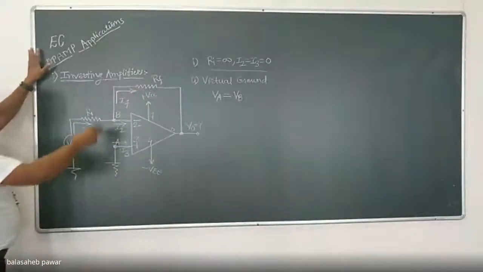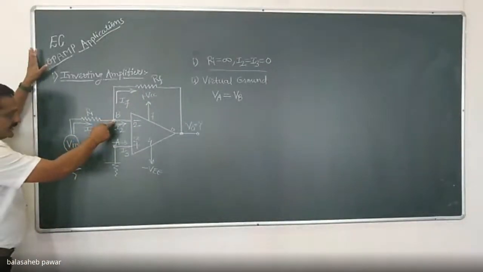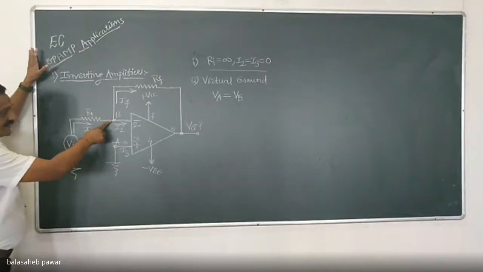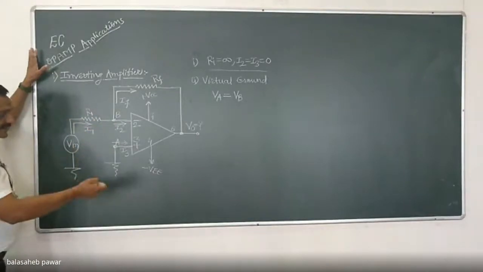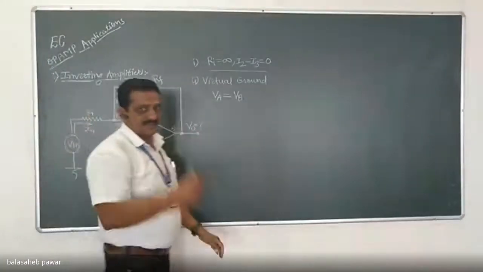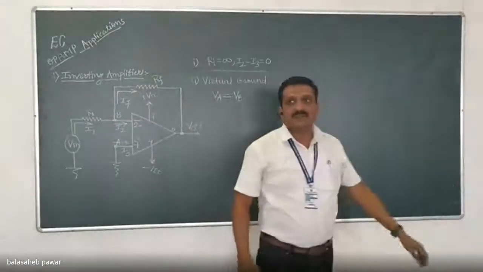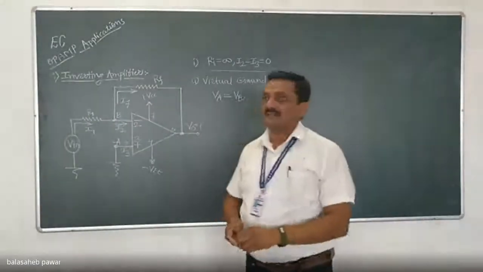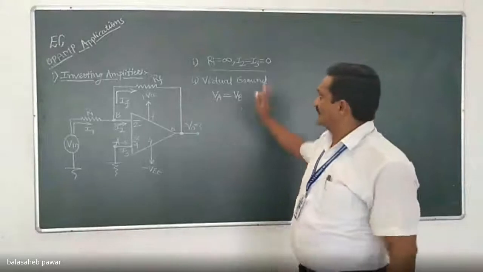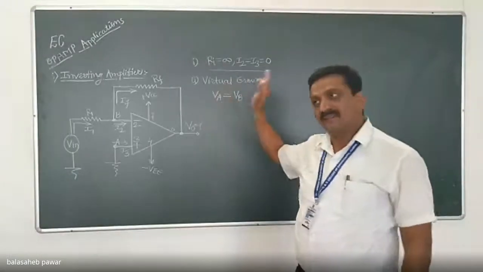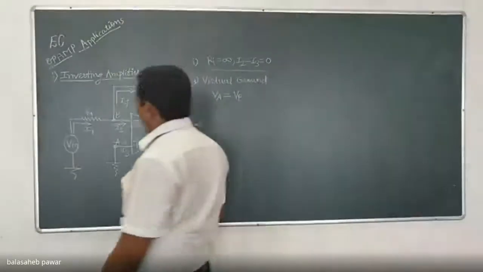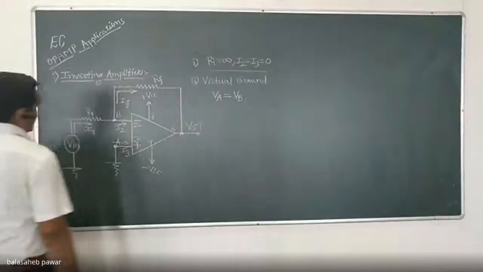How much will be the potential at node B? If anyone asks you, your answer should be whatever potential is applied to the non-inverting terminal. This is known as the virtual ground concept. So these two points you have to remember always. Okay, now we'll start the analysis.